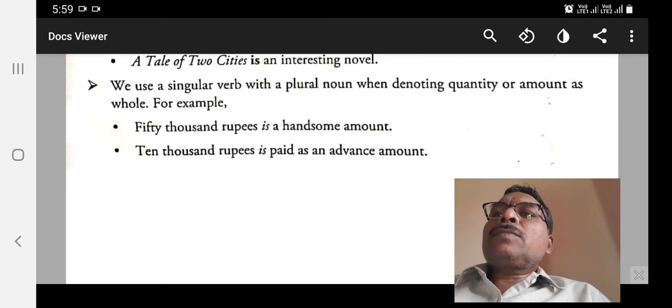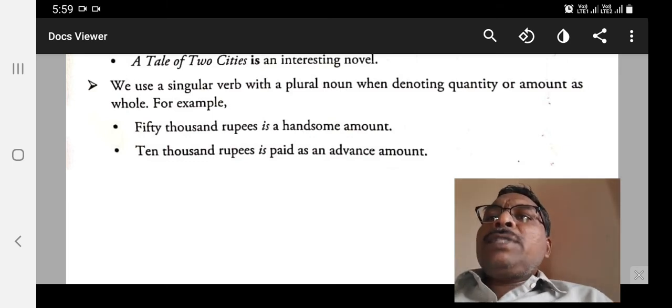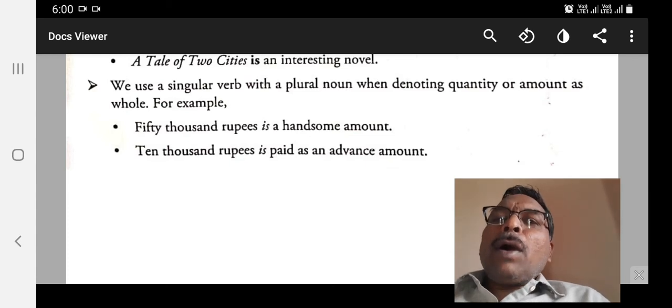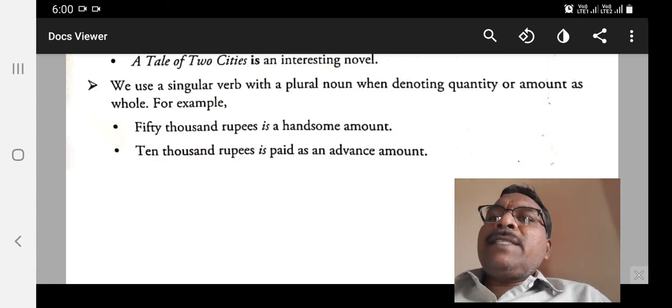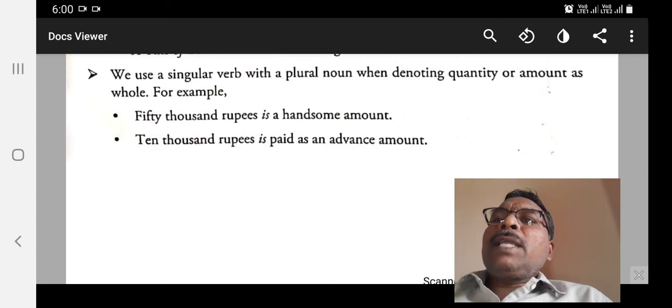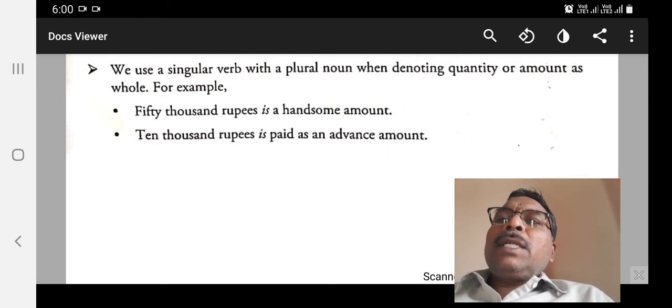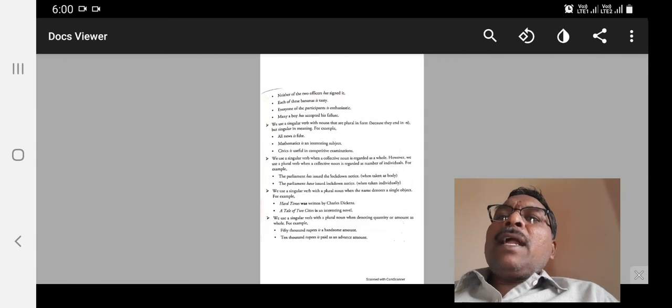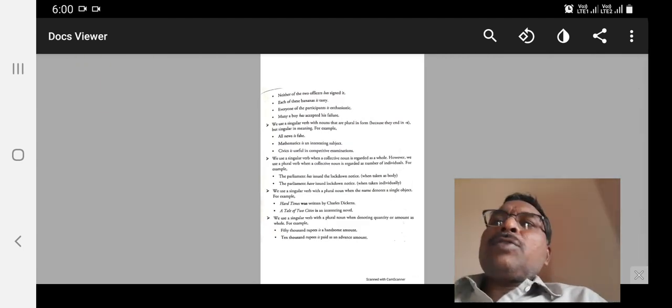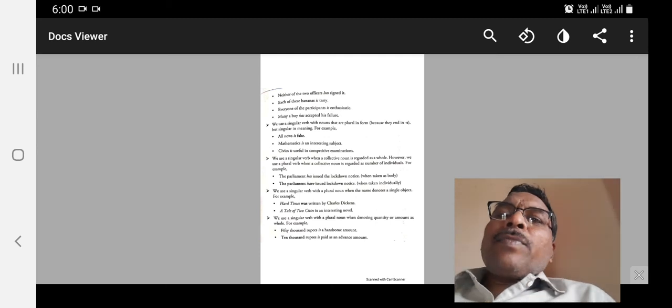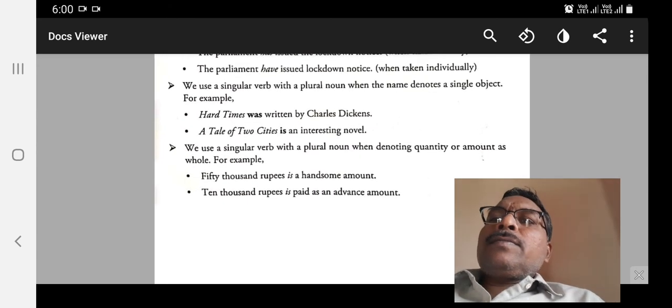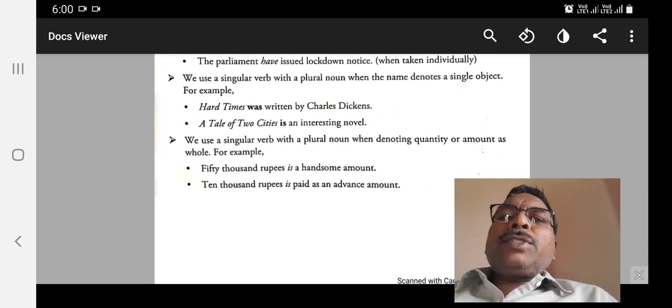We use a singular verb with a plural noun when denoting quantity or amount as a whole. For example, 50,000 rupees is a handsome amount. 10,000 rupees is paid as an advance amount. Like this, the concord plays a very important role.